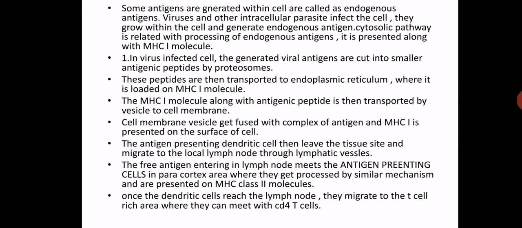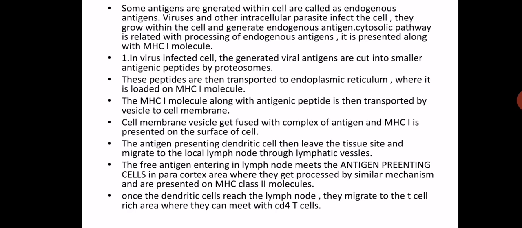The viral antigens come in contact with the antigen presenting cell, which captures the virus, and the viral antigen is cut into smaller peptides. Later on, these peptides are transported to MHC class I. MHC class I along with the antigenic peptide is then transported to the cell membrane, fused with the cell membrane, and presented on the cell surface.